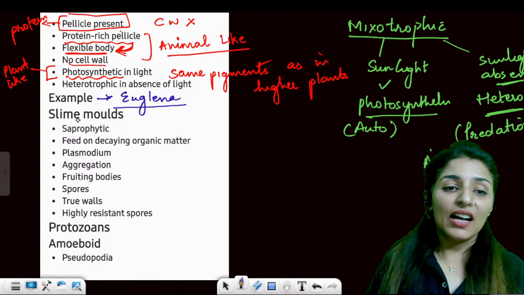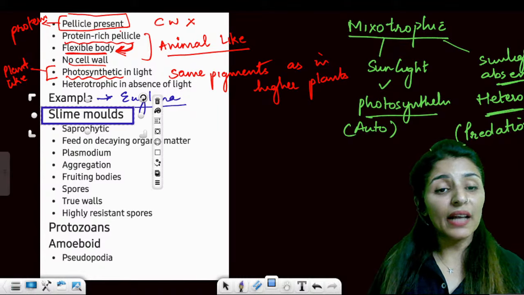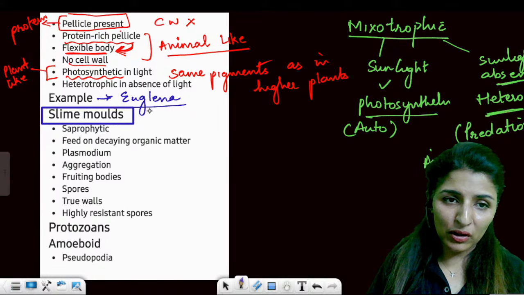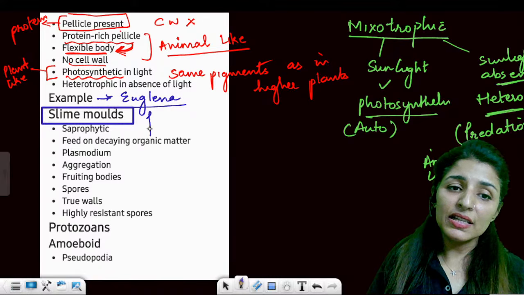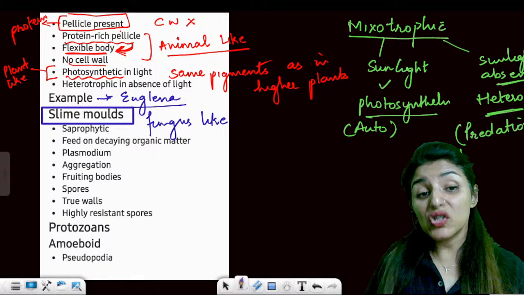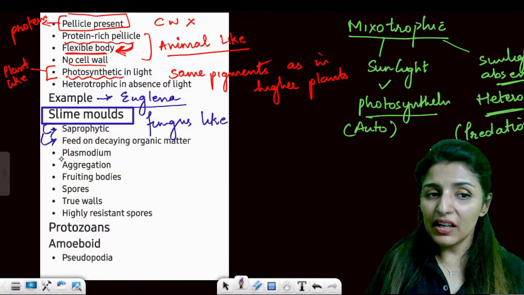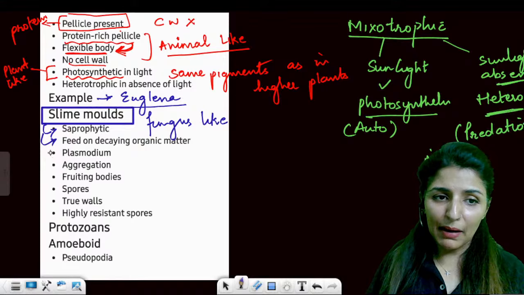Okay. Coming on to the next type, we have slime molds. This is the fourth type of Protista that we are going to talk about. And this slime mold is fungus-like. Now, just like fungus, it is also saprophytic. Being saprophytic, it is going to feed on dead organic matter.